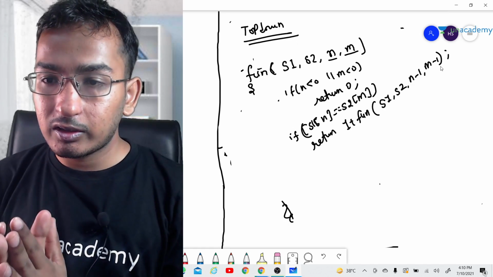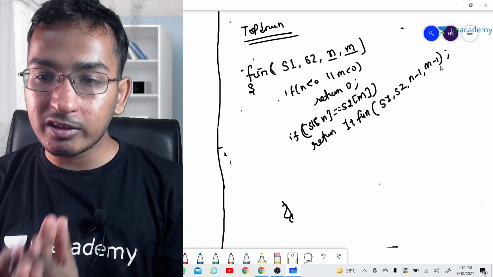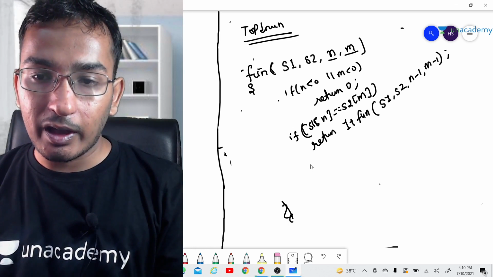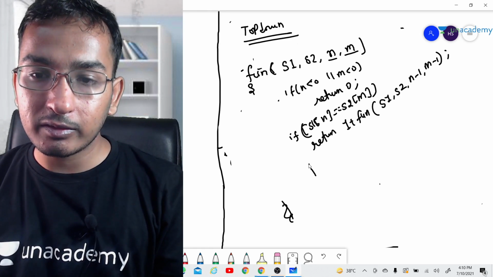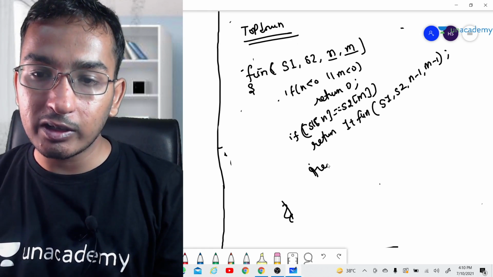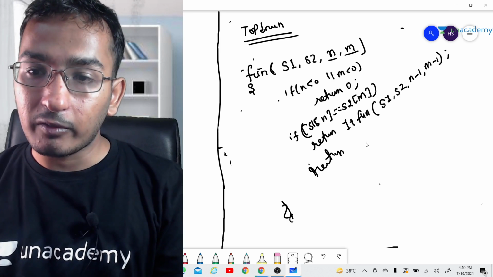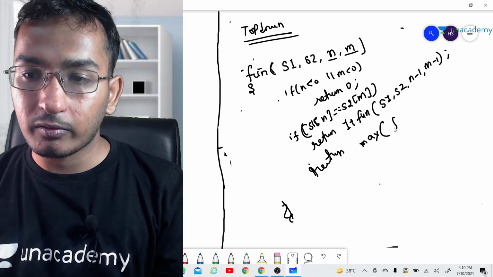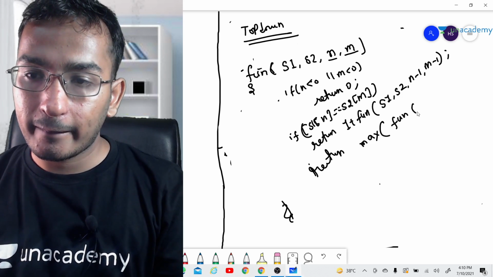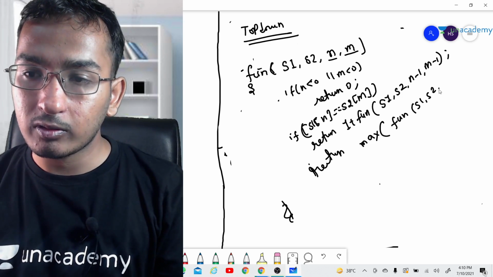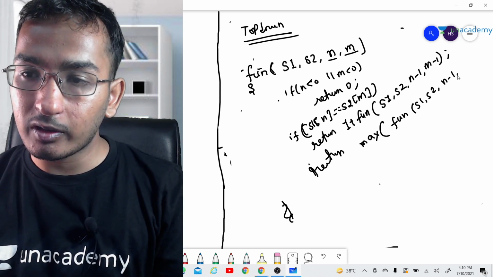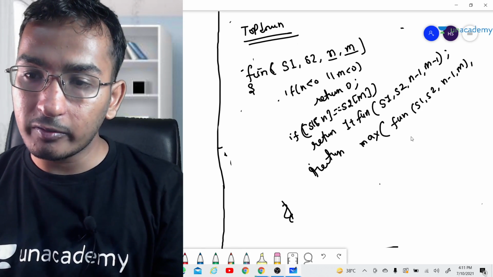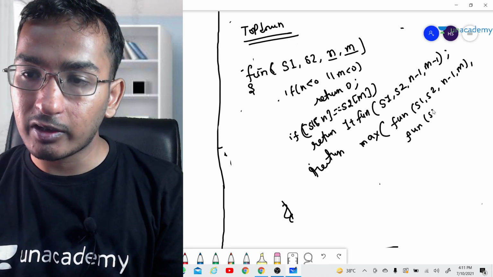We are having a match here, so we are going to reduce both lengths, right? And otherwise, if there is no match, what we are going to return? We are going to return the maximum of function of s1, s2, where either we can decrement the first string, or we can decrement the second string.